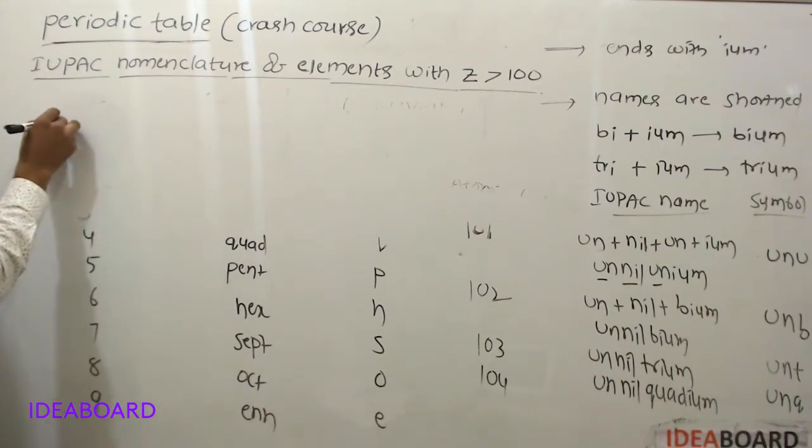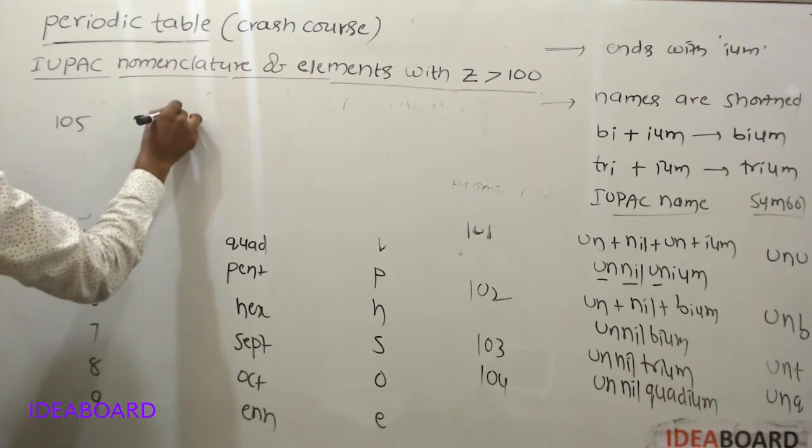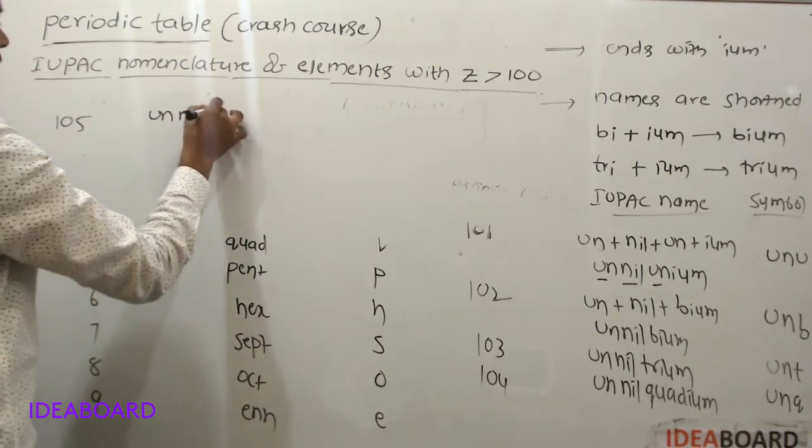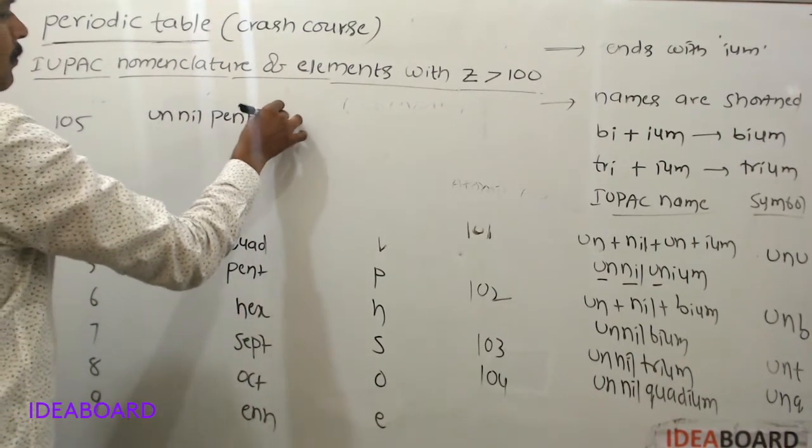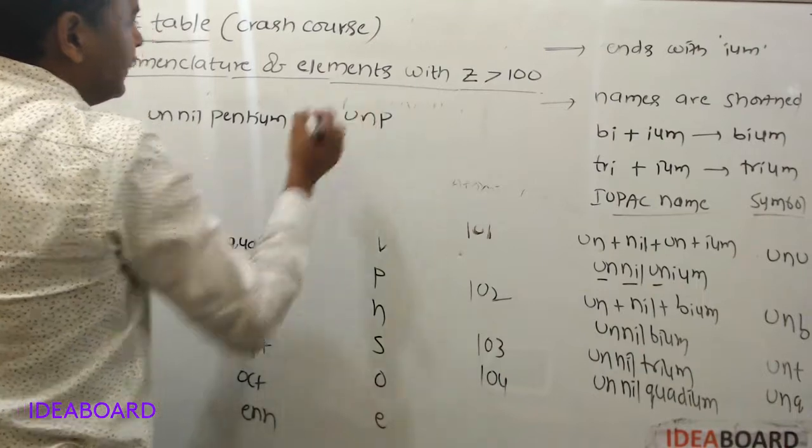For the element with atomic number 105, unnilpentium, Unp.